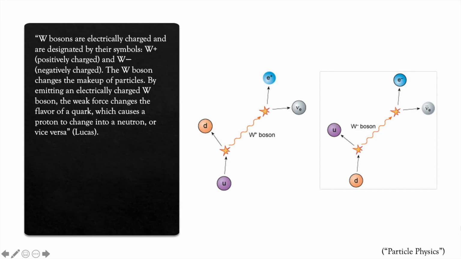The weak force, as stated, is the main drive behind beta decay. W bosons are electrically charged and are designated by their symbols W+, positively charged, and W-, negatively charged. The W boson changes the makeup of particles. By emitting an electrically charged W boson, the weak force changes the flavor of a quark, which causes a proton to change into a neutron, or vice versa, as shown in these images, which we will explore on the next slide.